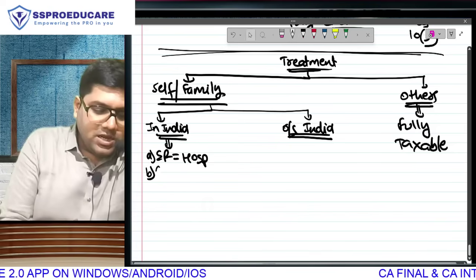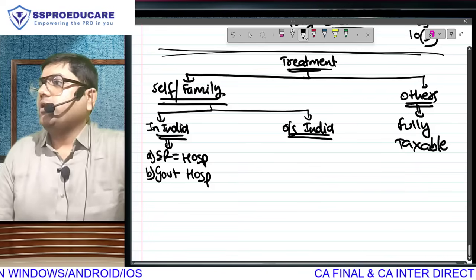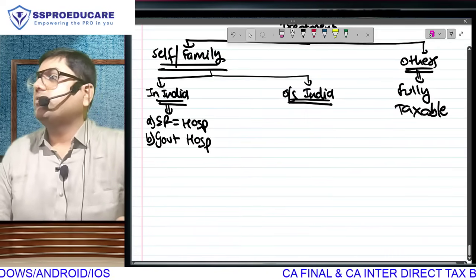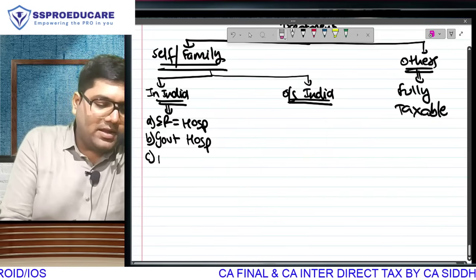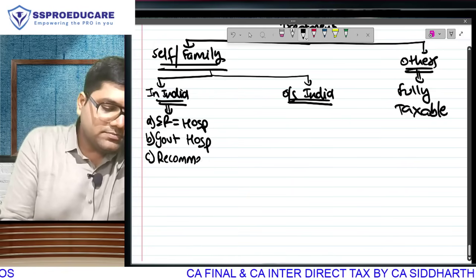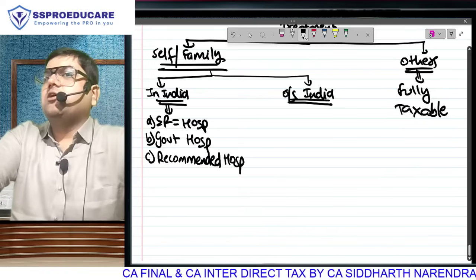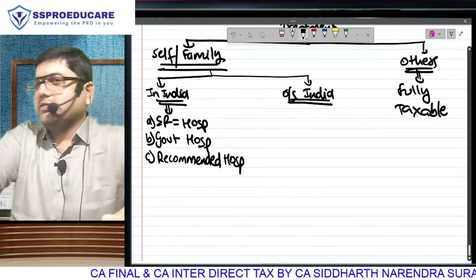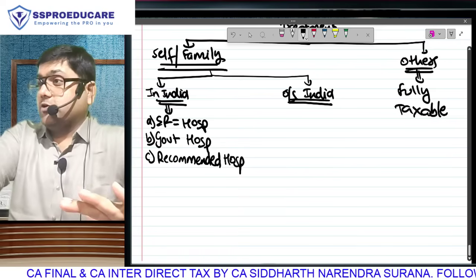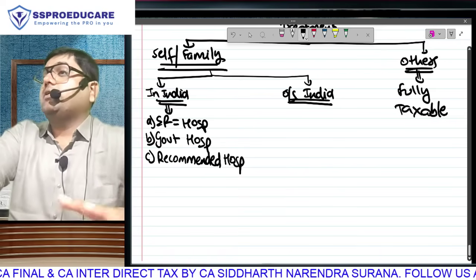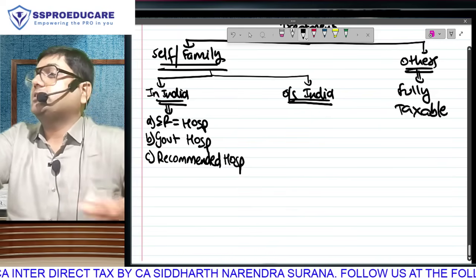Next. If your employer is bearing your treatment cost in a government hospital, it is going to be fully exempt. Once again, the patient has to fall in the definition of family. If your employer is bearing your treatment at a recommended hospital, I'll explain. Mumbai's biggest government hospital is King Edward Memorial, KEM Hospital. But a newspaper report said that KEM Hospital's dialysis machine, which is important for kidneys, was not functioning for six months.